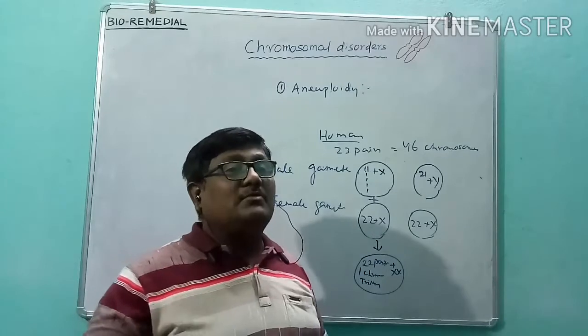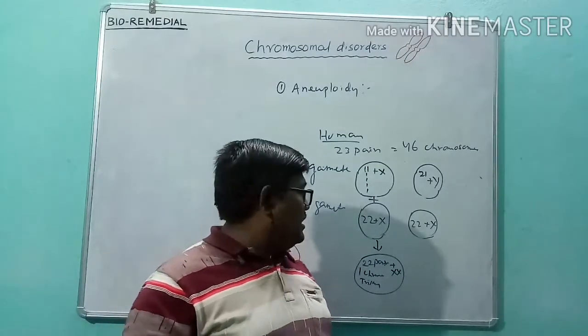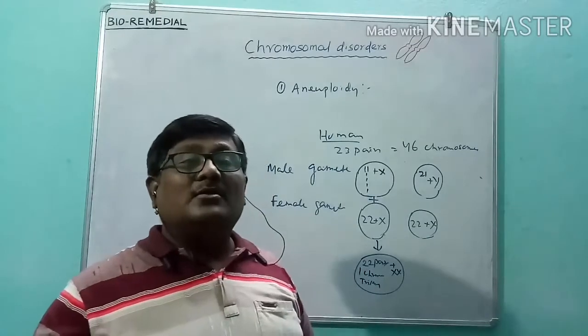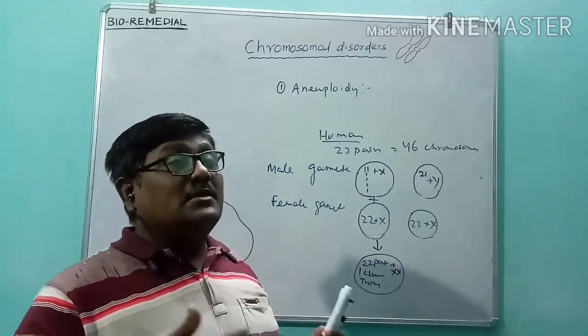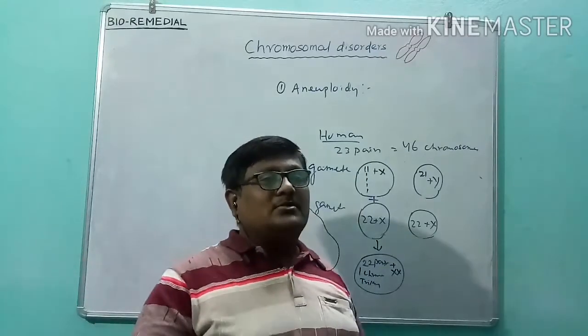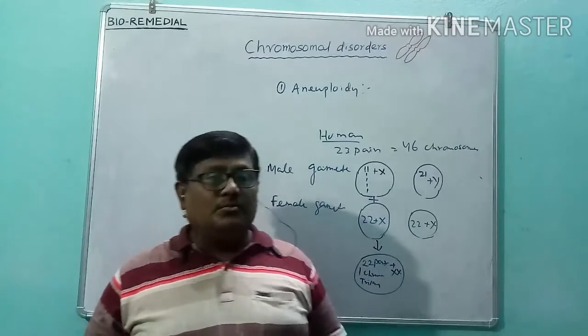So these are some possible incidences that happen. I will also explain them when I give examples. One important example is Down syndrome, in which trisomy occurs in the 21st chromosome. I will explain what it leads to.